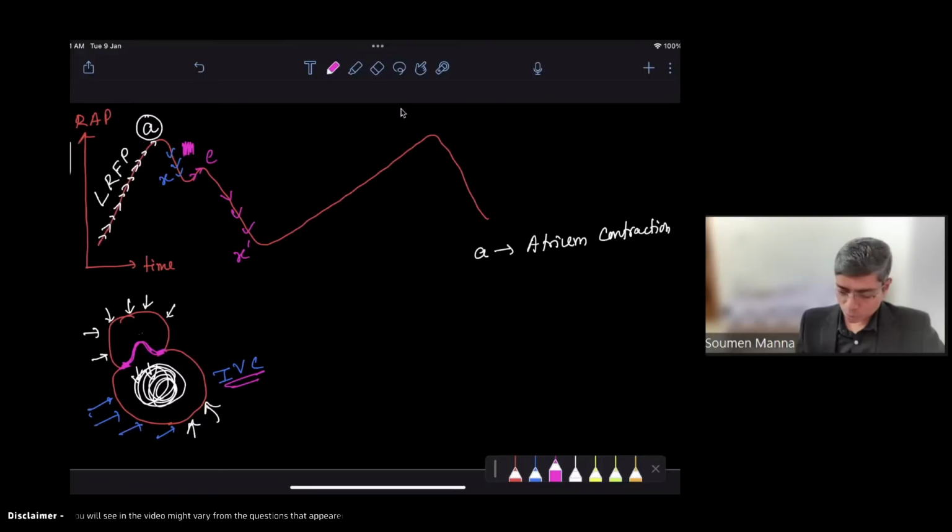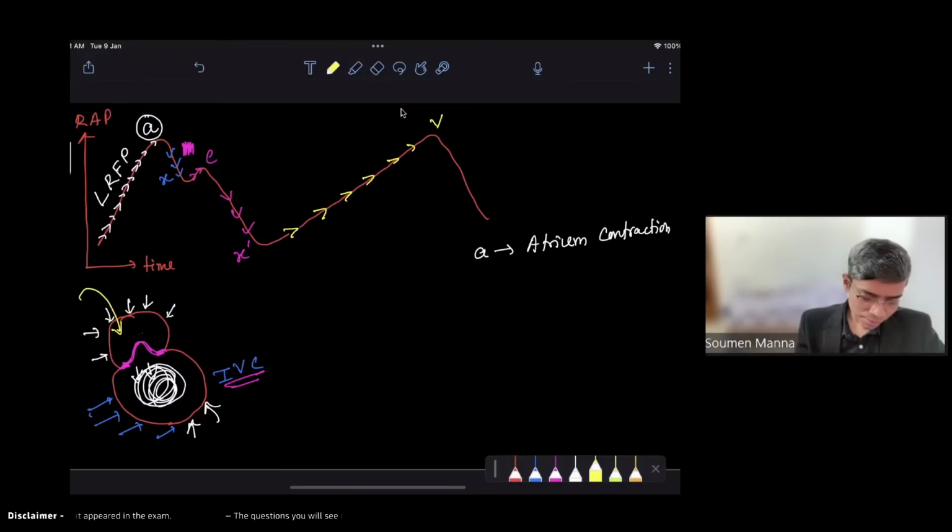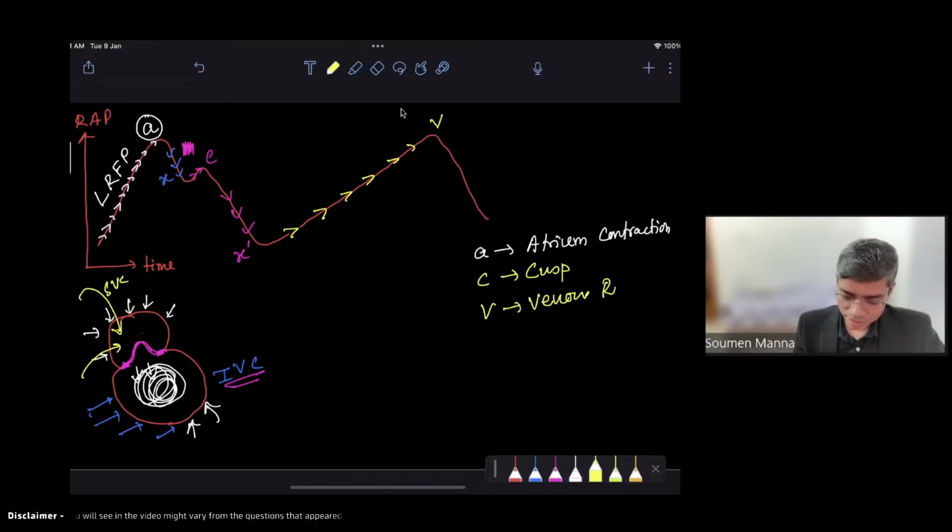Now the question that has been asked here is regarding this V wave. So with this V wave, I can find out that there is a gradual rise of pressure in the right atrium, and that is due to inflow of blood from the superior vena cava and inferior vena cava. Getting my point? So easily we say that C wave is C for cusp and V wave is for venous return.